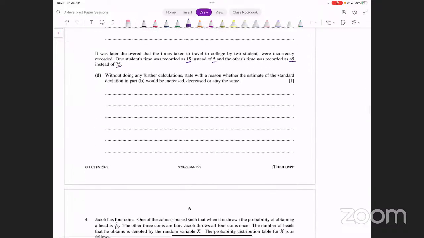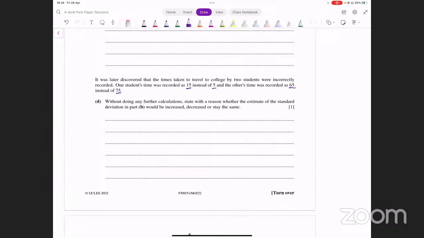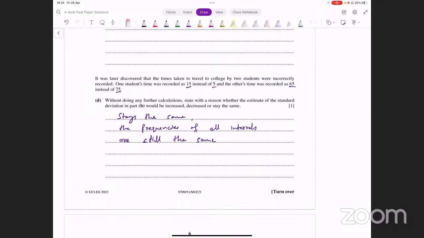ठीक है, अब उसने क्या कहा है? State whether the standard deviation increases, decreases, or stays the same. We say the standard deviation actually stays the same. Why? Because the frequencies of all intervals are still the same even after these corrections. जो सारे intervals हैं, उन intervals के अंदर आपके पास same frequencies ही रहेंगी, वो change नहीं हो रही होंगी. ठीक है, so standard deviation जो है that stays the same, उससे कोई फर्क नहीं पड़ा होगा. Okay, I hope that makes sense. That was this last part.